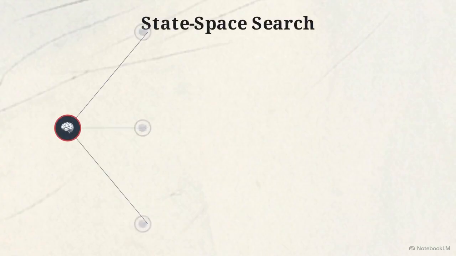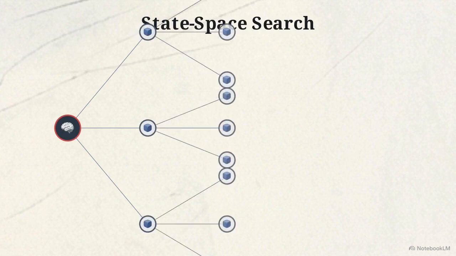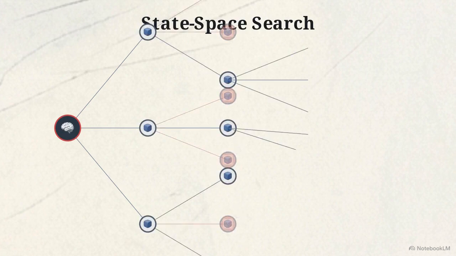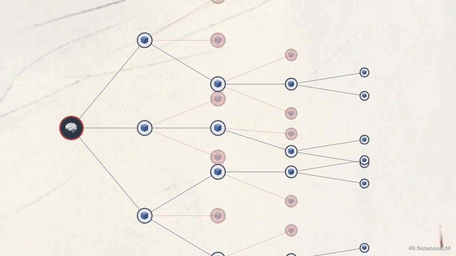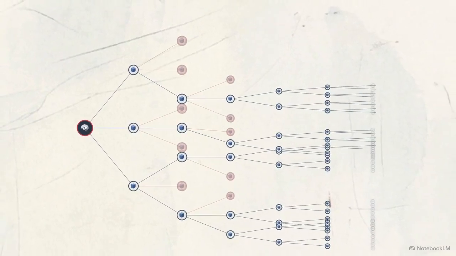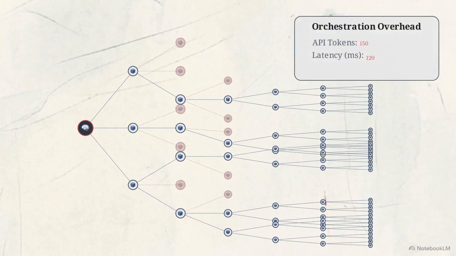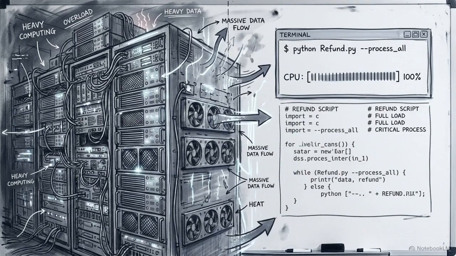For edge cases where a task has many viable paths or potential dead ends, developers look to multi-path architectures like state space search. This diagram shows a system testing multiple branches simultaneously to find the optimal route. It functions like a chess engine, projecting multiple moves ahead to navigate high levels of state space complexity. However, maintaining these parallel traces multiplies API costs and adds significant orchestration complexity. Deploying these complex search layers for standard, deterministic problems is an inefficient use of compute.